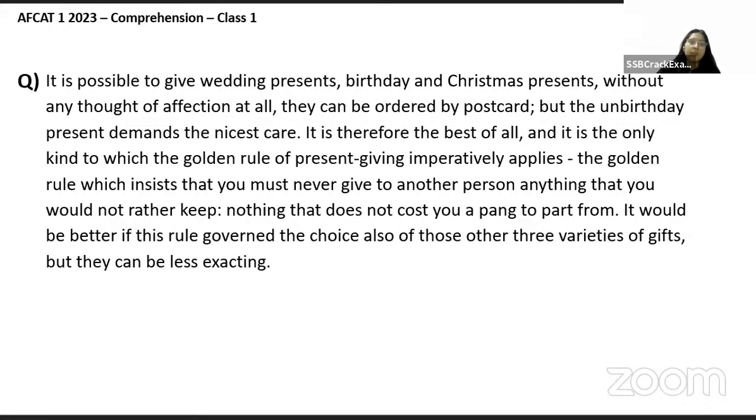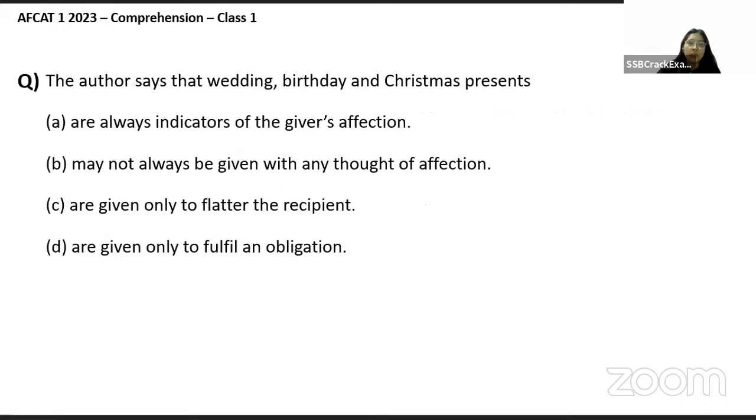Okay, the questions are pretty easy actually for this one as well. The author says that wedding, birthday, and Christmas presents are always indicators of the giver's affection, may not always be given without any thought of affection, are given only to flatter the recipient, are given only to fulfill an obligation. What do you think the author thinks?